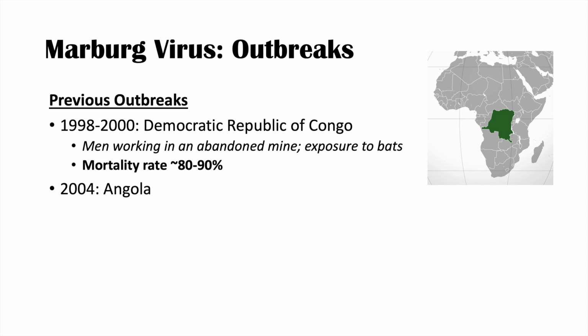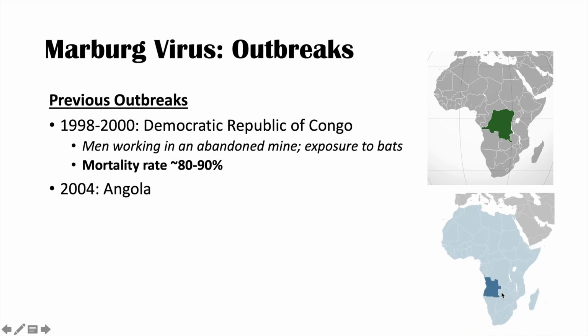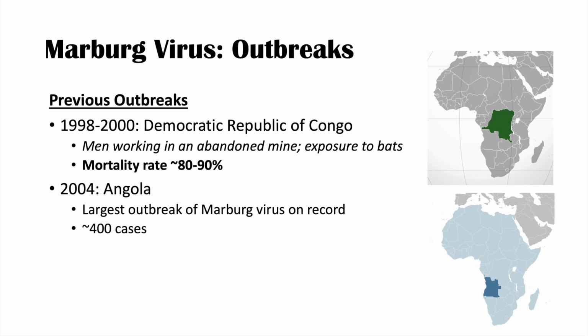Another outbreak that occurred was in Angola in 2004. Angola is next to the DRC, or Democratic Republic of Congo, just southwest of it. This is actually the largest outbreak of Marburg virus on record at the time of recording this lesson. There were 400 cases of the virus.